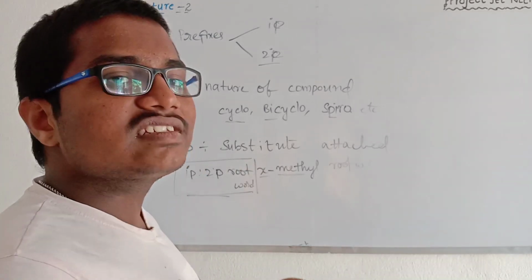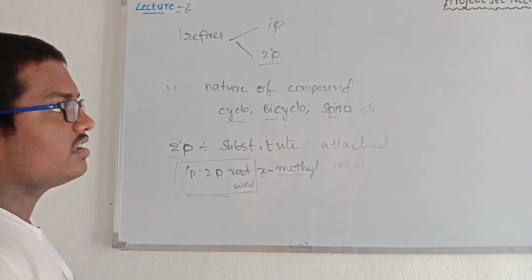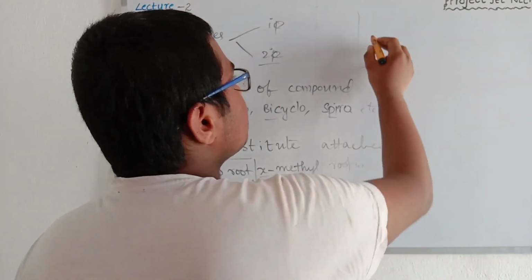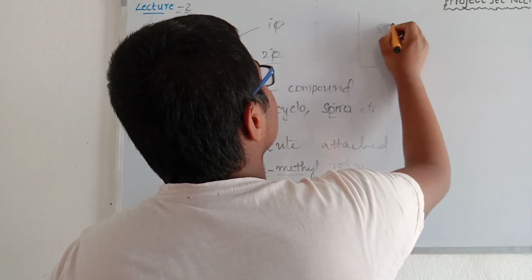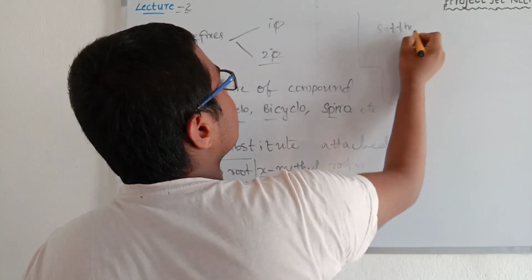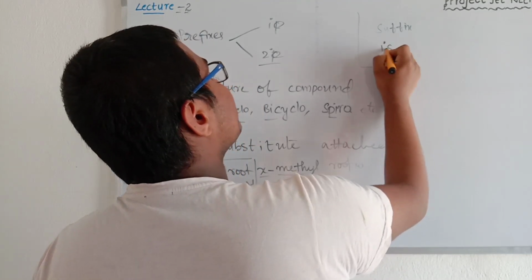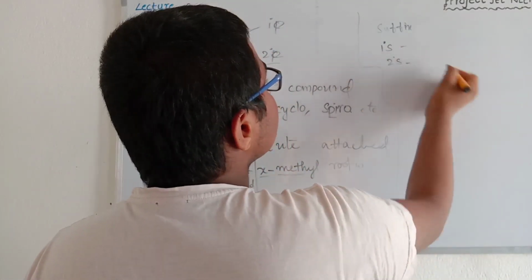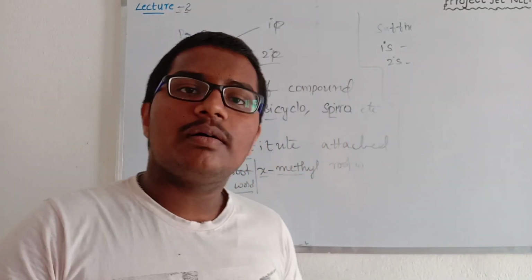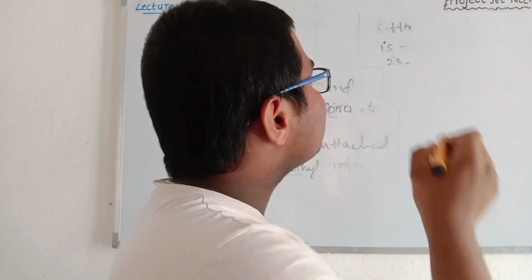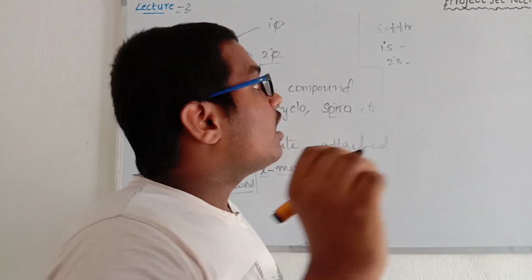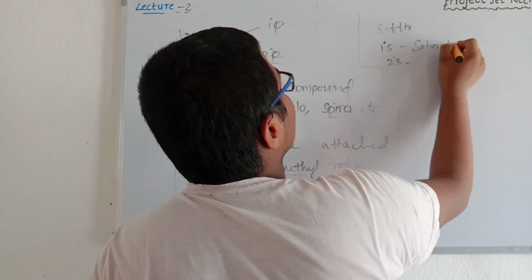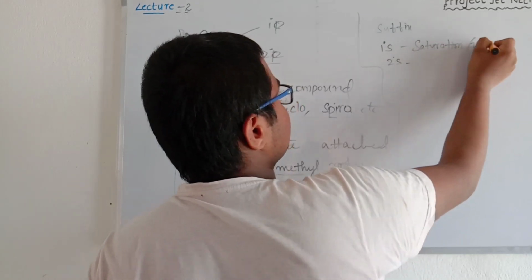Now let's discuss the suffixes. Suffixes are also of two types: primary suffix and secondary suffix. What does the primary suffix indicate? The primary suffix indicates saturation or unsaturation.